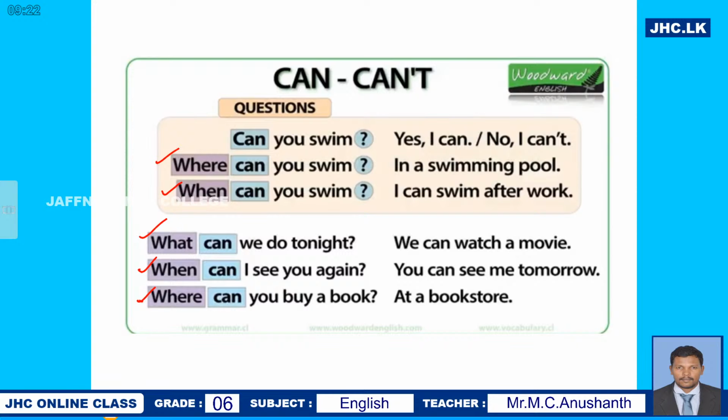Activity 4 and activity 5. And for activity 6, you have to ask your friends. Discuss with your friend and complete the chart. Put a tick or a cross. Activity 6 also is to be done. And also activity 7, tell the class about you and your friend. That is a group activity, I think. So you have to do activity 4, activity 5 and activity 6.